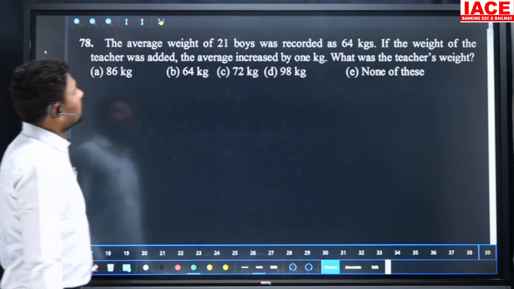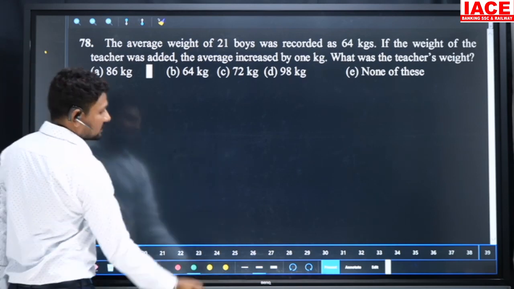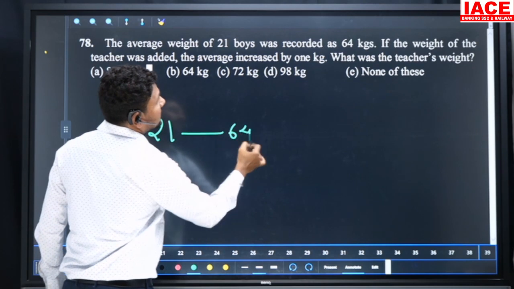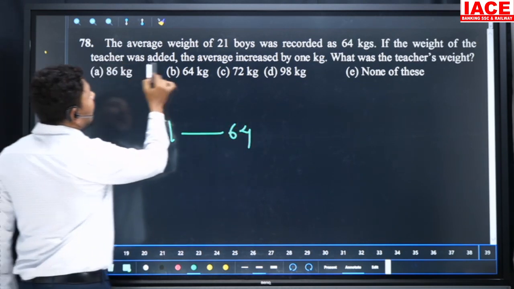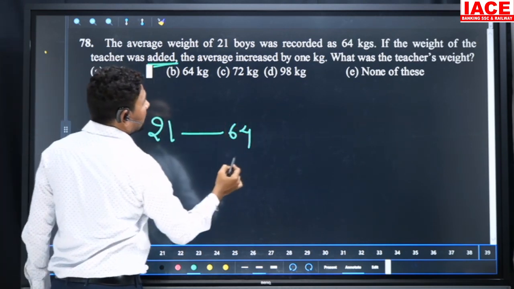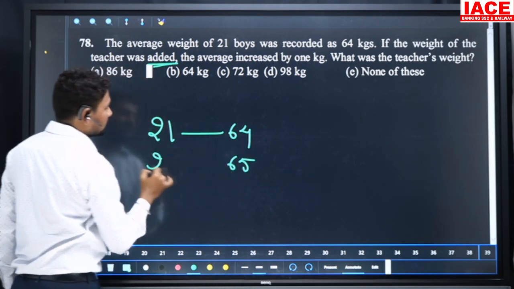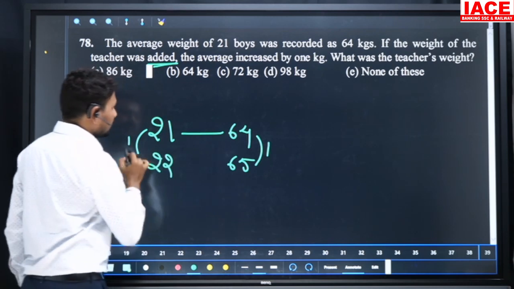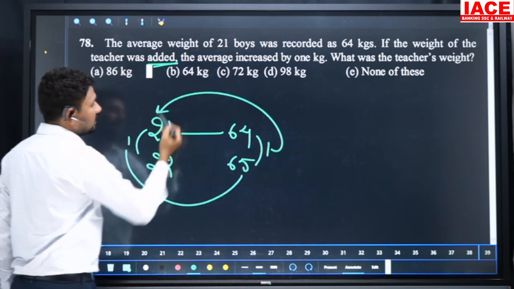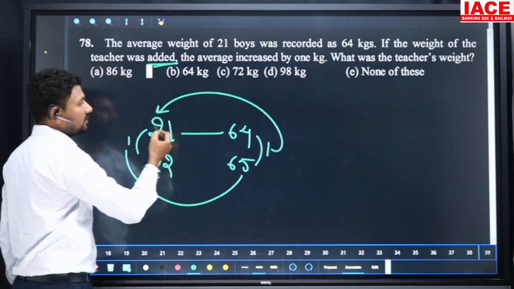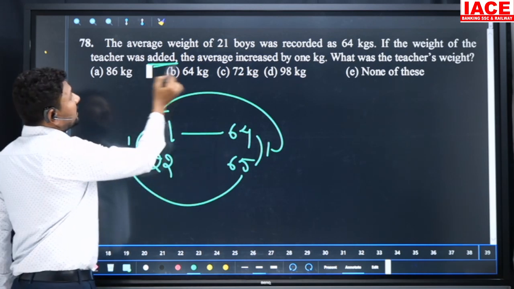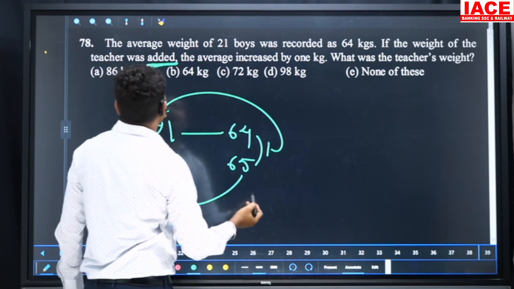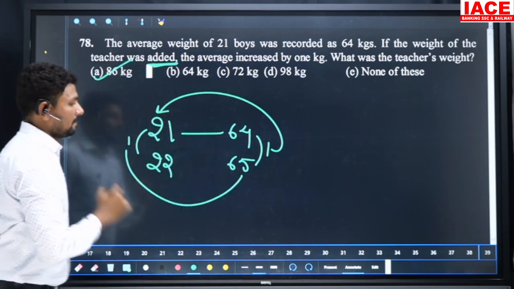Look at the average weight of 21 boys. The average weight of 21 boys is 64 kgs. If the weight of the teacher was added, then the average increased by 1. That means it is 65. The number of students also increased to 22. Here the difference is 1, and here the difference is 1. Here we multiply the difference: 1 into 65 is 65, 1 into 21 is 21. Added means increase. 65 plus 21 is 86. Our option is A.